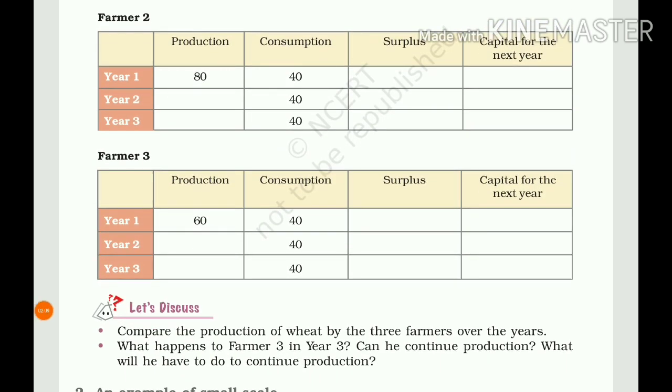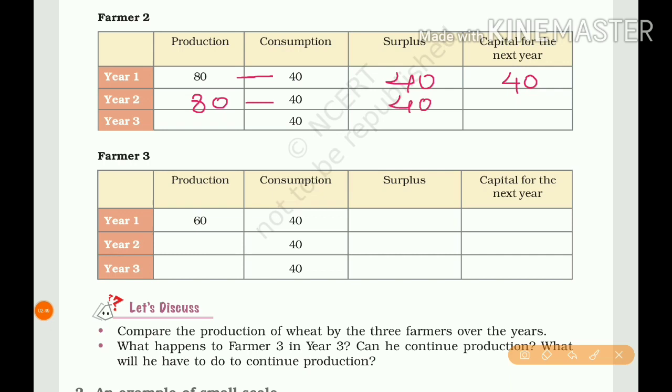Next, farmer 2. Production for the first year is 80. Consumption is the same, 40. So surplus is production minus consumption, 80 minus 40, which is 40. So the capital for the next year is 40. Now the 40 turns into twice in production, so 80. 80 minus consumption 40, so surplus is 40.